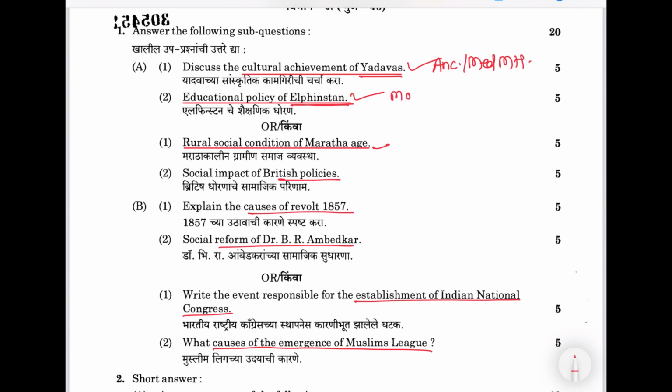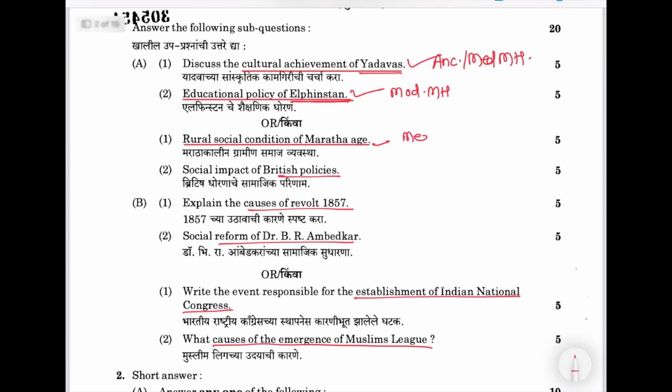Elphinstone, you can say modern Maharashtra. And here rural condition of Maratha is, yeah, medieval time Maharashtra, but they are asking about social structure or social condition. And even UPSC asked this type of question. I think last year they asked about Pallavas of Kanchi and something like that. There was a question on social structure, how medieval society was. So here they have asked it about Maharashtra.